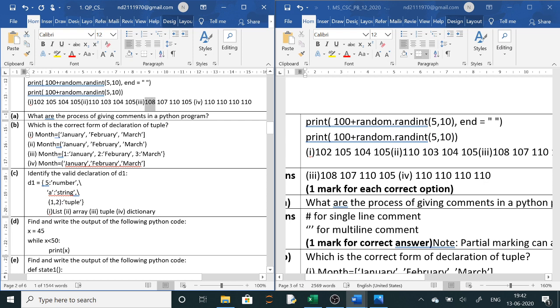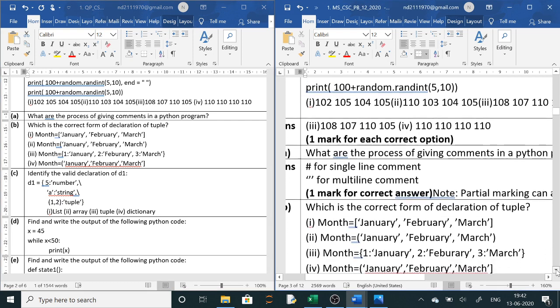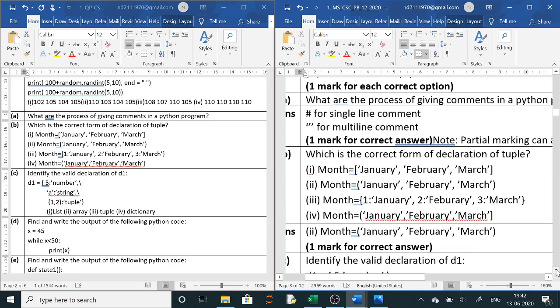So this is very important. Two methods are there to give comment in Python program. One is single line comment and one is multi-line comment. For single line comment we use hash and for multi-line comment we use triple quotes.